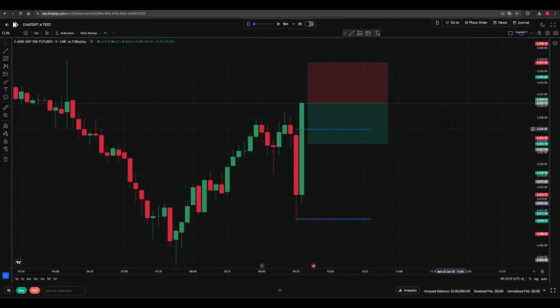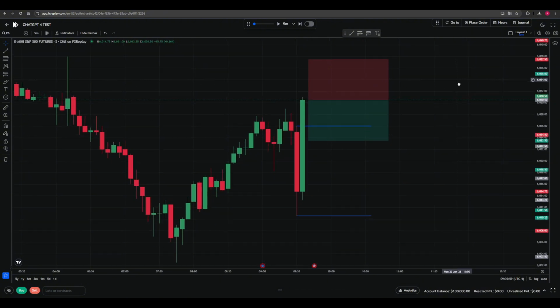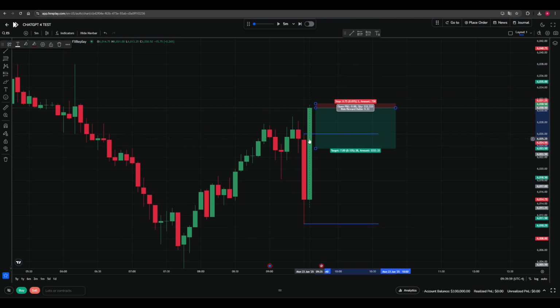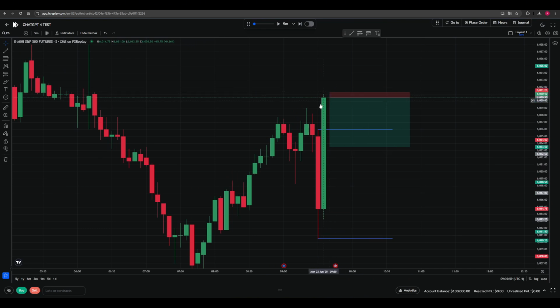The strategy I'm doing right now is I look for a breakout of the 9:30 candle, either to the downside or the upside. We broke up to the upside, so what I'm basically doing is this next candle that breaks out, it could also be the 9:40 or 9:50 candle, just the next candle that breaks out of this range. Then I'm going the opposite way and taking the high or the low as my stop loss placement. So here, because we went above this line, I'm going short, the opposite way of yesterday. I put it 2 ticks above the high or the low of this candle, and right now we broke out here, so I'm choosing the high.